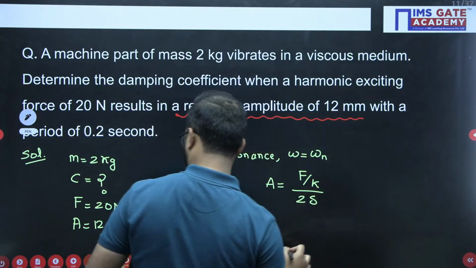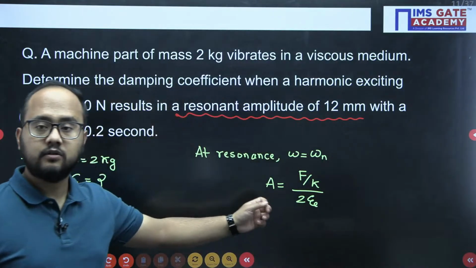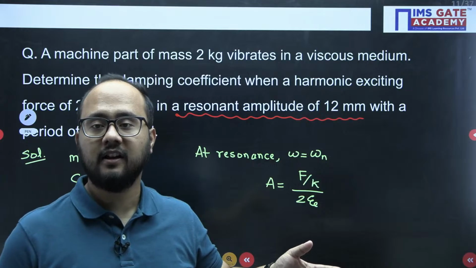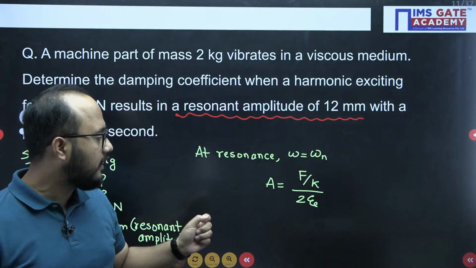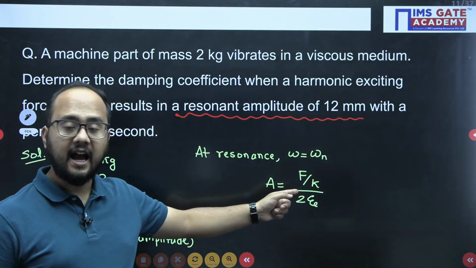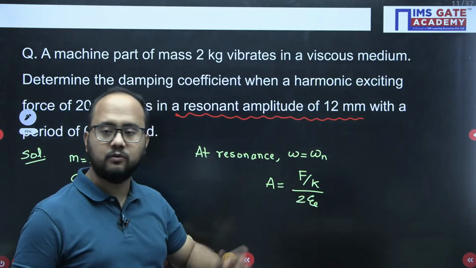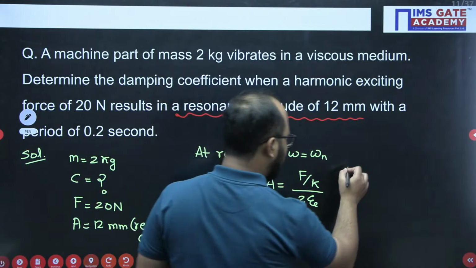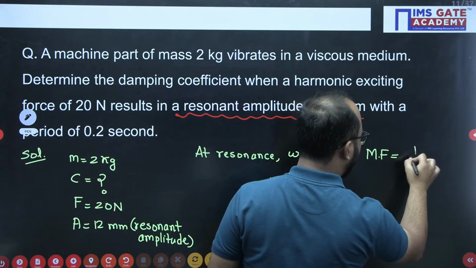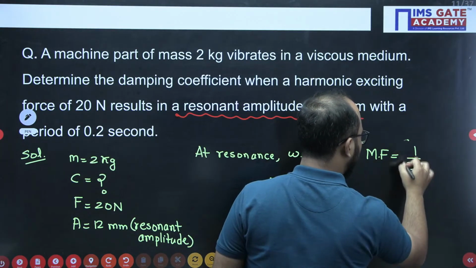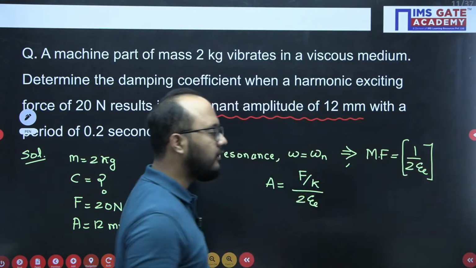Amplitude of vibration will be this one. So the formulas at least we need to remember. Okay, we need to remember the formulas, right? Amplitude of vibration will be F divided by K divided by 1 by 2, 2 into damping factor. Actually, Mani, you are writing the magnification factor, which is 1 by 2 psi for resonance condition. For resonance condition, this is the magnification factor.